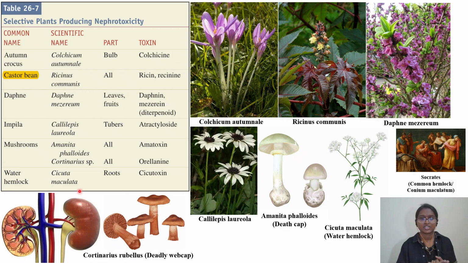Cicuta, I told you, is very important, because this is water hemlock. If you want to remember hemlock, try to remember that in the history of toxicology, in the first chapter, you also see Socrates. That particular person was poisoned with common hemlock. This is not the same hemlock. That is Conium maculatum, a common hemlock. You can go back and read about how Socrates was poisoned.